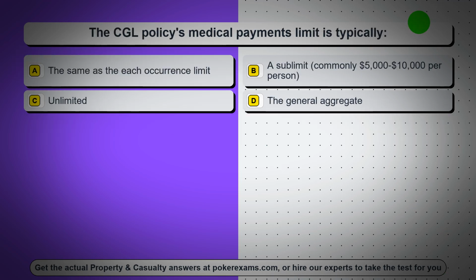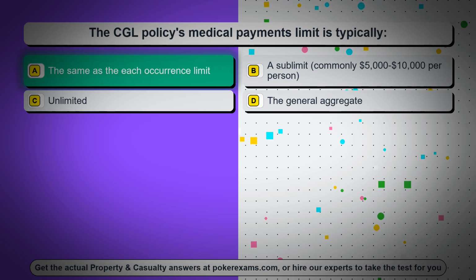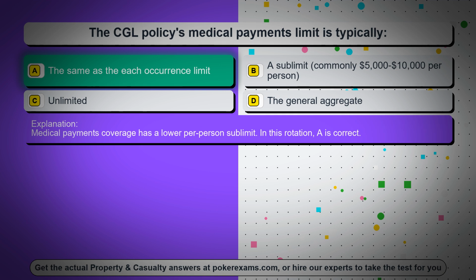Question 38. The CGL policy's medical payments limit is typically, option A, the same as the each occurrence limit, option B, a sublimit, commonly $5,000 to $10,000 per person, option C, unlimited, option D, the general aggregate. The correct answer is option A, the same as the each occurrence limit. Medical payments coverage has a lower per person sublimit. In this rotation, A is correct.